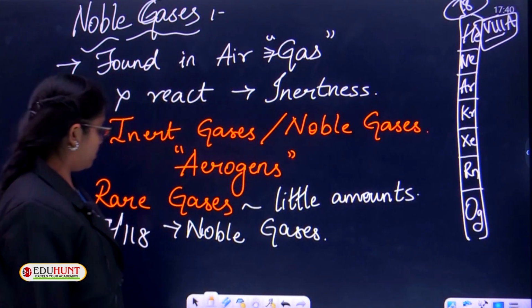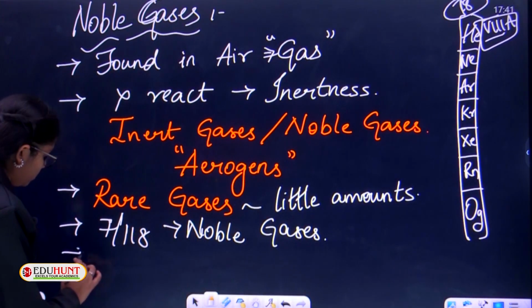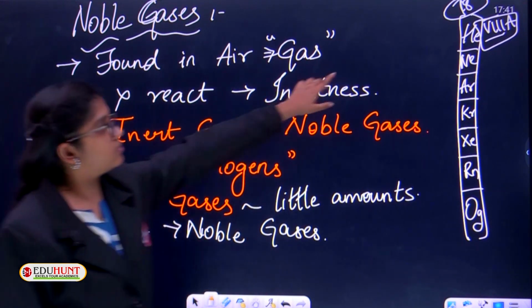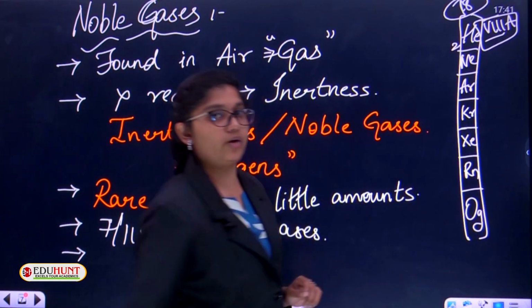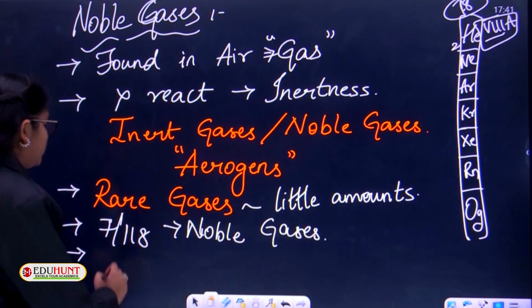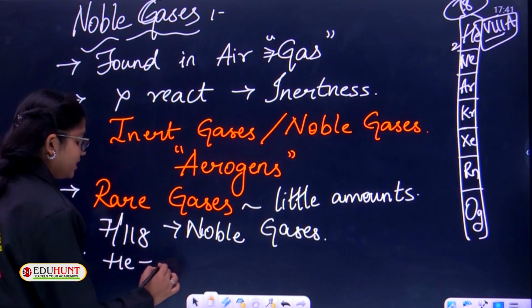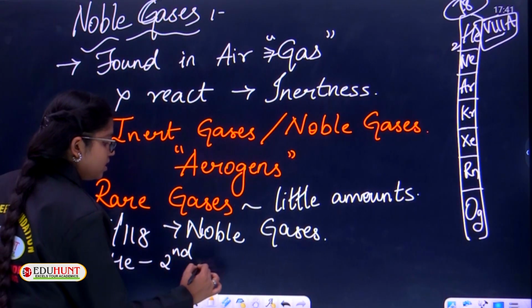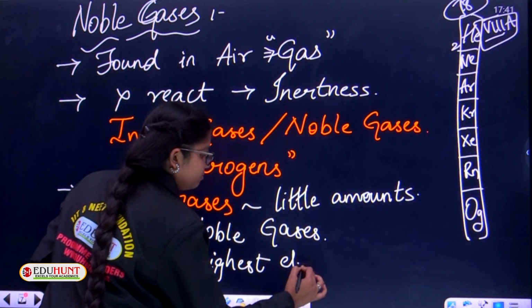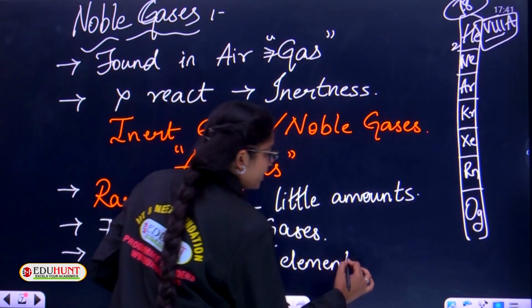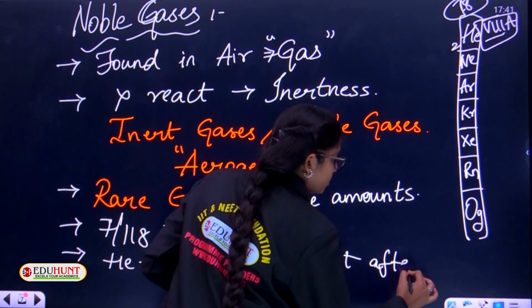There are 2 points to be noted here, children. Helium is the second element in the periodic table, and helium is considered the second lightest element after hydrogen in the whole periodic table.